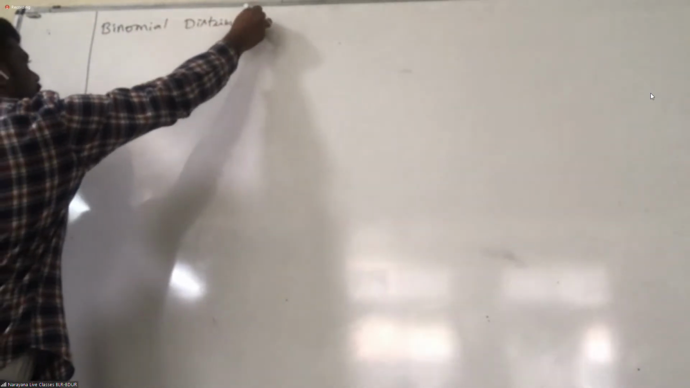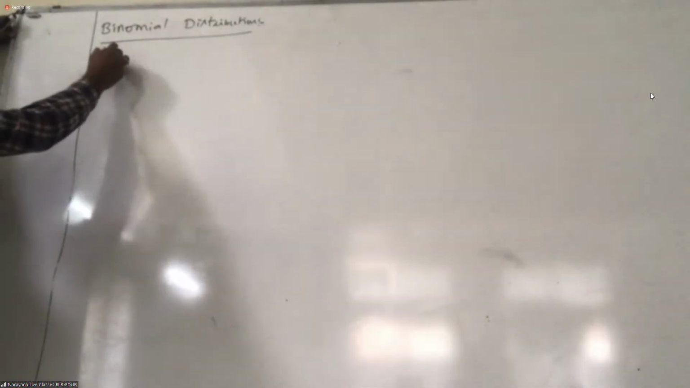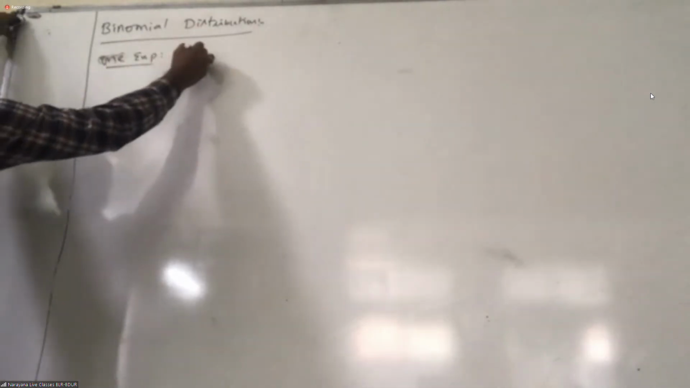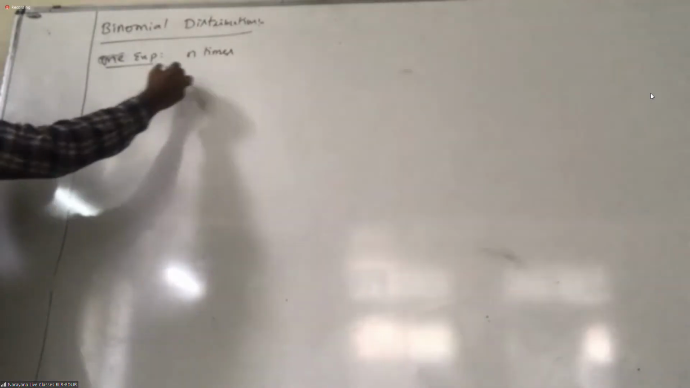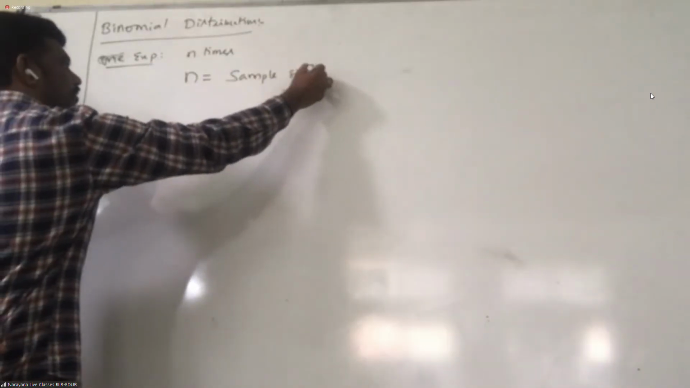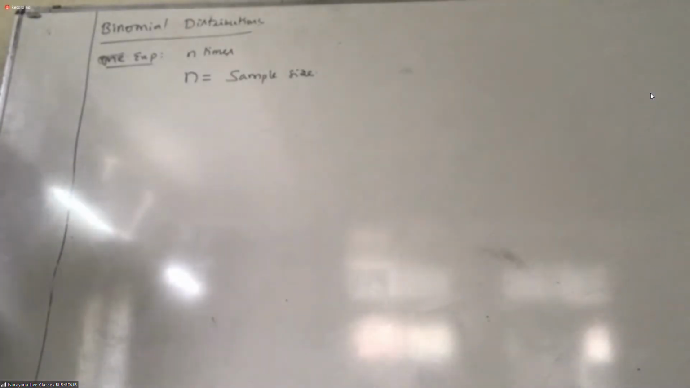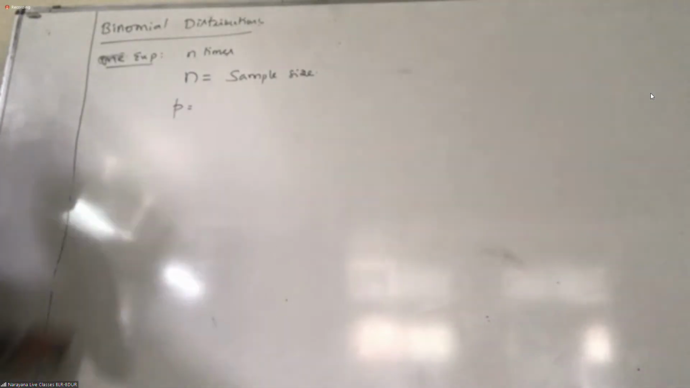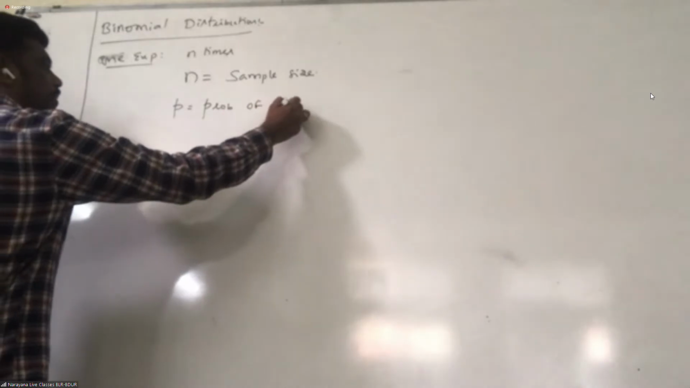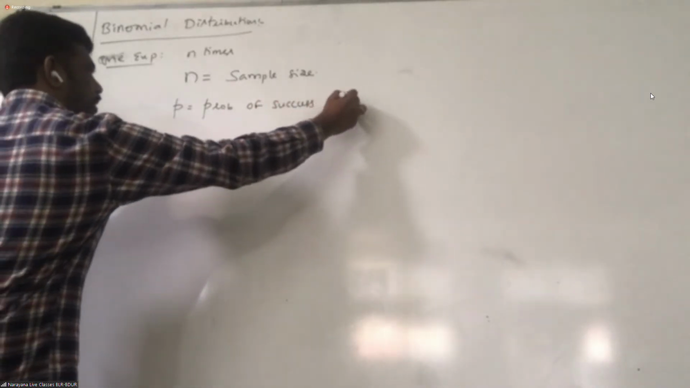Now binomial distribution. What is this binomial distribution and when are you going to follow it? We are repeating one experiment n times. What is n? N is the sample size. Remember, sample size. And what is p here? P is the probability of success. Very, very important.